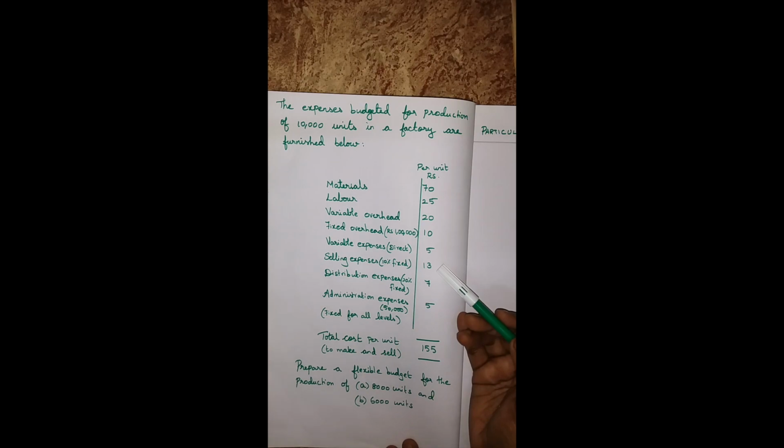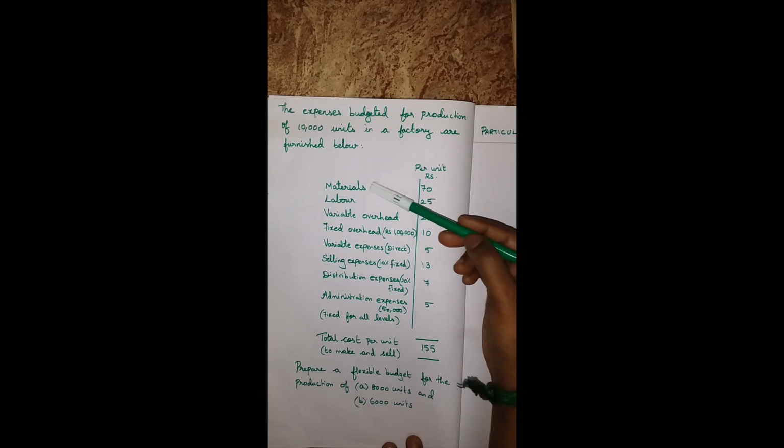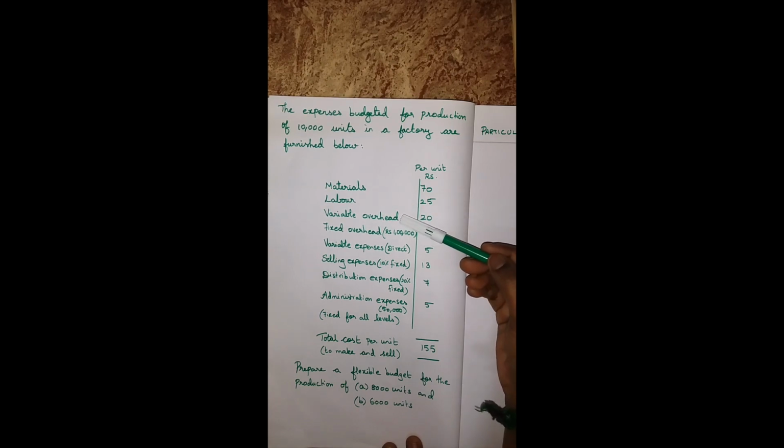I have already explained flexible budget meaning and the basic sum in flexible budget part 1. If you have not seen my previous video, kindly see the basic sum part 1 video. Now we will find out which comes under variable. Material is related to variable and labor is also related to variable. Variable overhead is also related to variable cost.